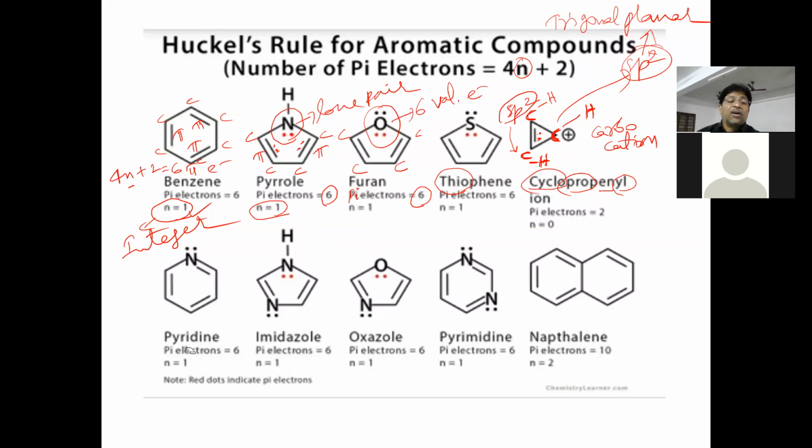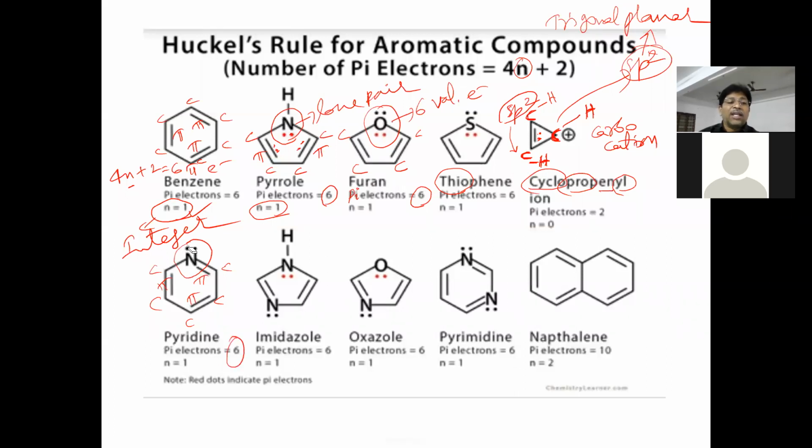Here, pyridine. In this pyridine molecule, all these are carbon atoms, and here nitrogen is there. It is a heteroatom. Now look at this. Here one pi bond is there, here one pi bond, and here one pi bond. How many pi bonds are available in the ring? 3 pi bonds. So how many electrons? 6 pi electrons we have taken.